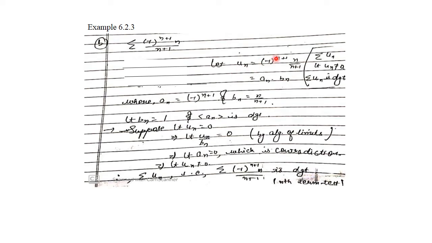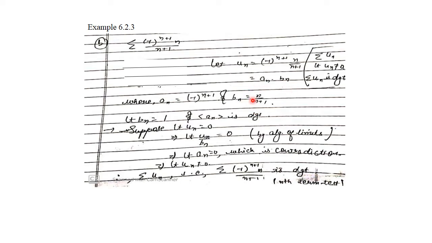The nth term we call un is (-1)^(n+1) into n upon n+1. So remember, we are not talking about the term without the sign. The nth term here is along with the sign, the entire nth term, in which you have to include the sign also. So call this (-1)^(n+1) to be an and n upon n+1 to be bn. Then un is an into bn. We will show that the limit of un is not 0 and hence the series will not be convergent, or the series will be divergent.